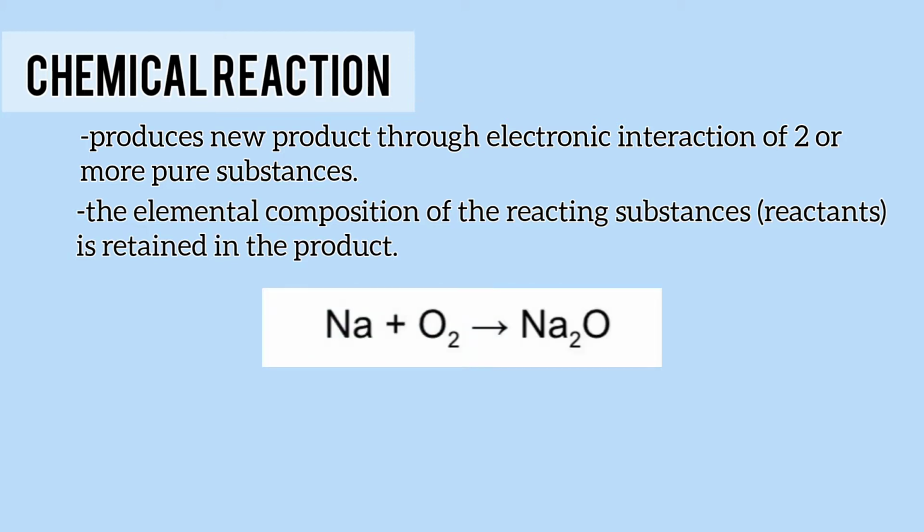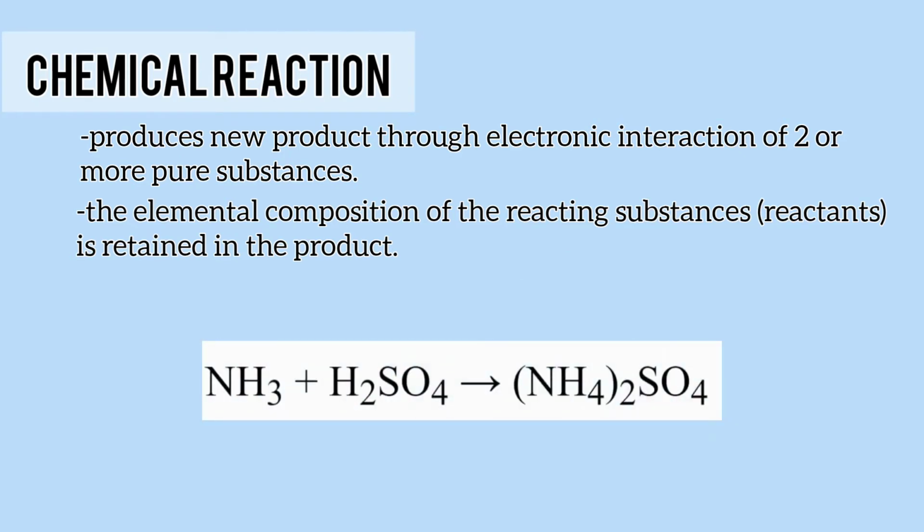For example, if sodium and oxygen gas chemically react with each other, it will form a product known as sodium oxide, which is neither a sodium alone nor oxygen gas alone. Nonetheless, undeniably, the original composition of the reactants, sodium and oxygen, are retained in the product.